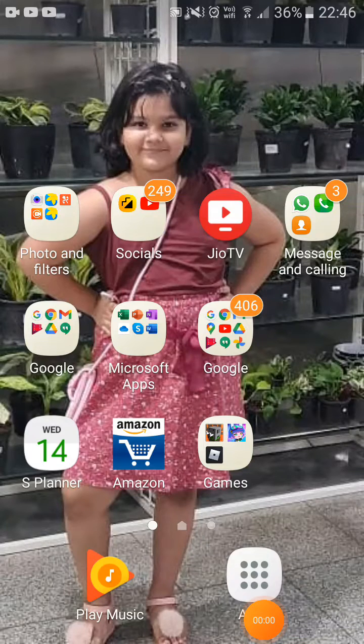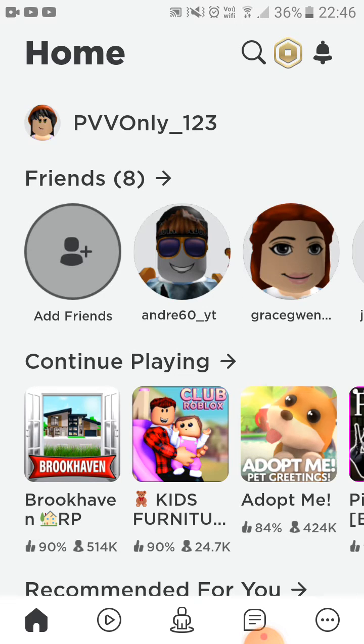So guys, today I'm going to be showing you a tutorial of how to play Roblox. You have to download this game called Roblox. The spelling is Roblox, and it's a square with a square inside of it. It's a black square with a gray square inside of it.